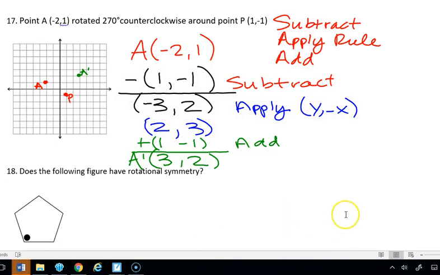This last question down here says, does the following figure have rotational symmetry? Well, for it to have rotational symmetry, we would have to be able to draw more than one line of symmetry. Now, I could cut through here, and even if I cut through there, the shape does not look exactly the same to me on either side. Well, maybe.